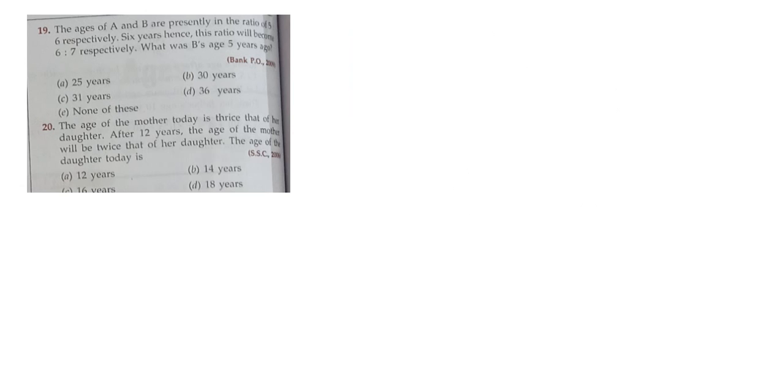Okay, the ages of A and B are presently in the ratio 5:6. Okay, the ratio of A and B is given to us as 5:6. After 6 years, the ratio will become 6:7. Okay, after 6 years it has become 6:7. What was B's age 5 years ago? So we have to find B's age 5 years ago.